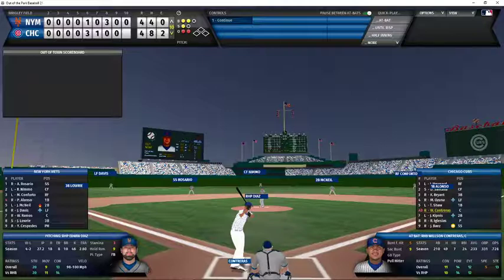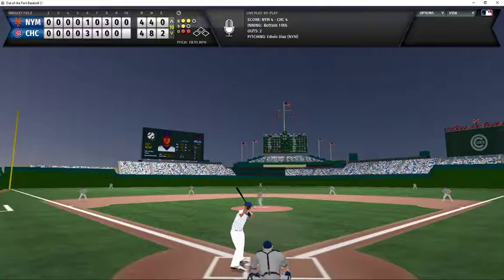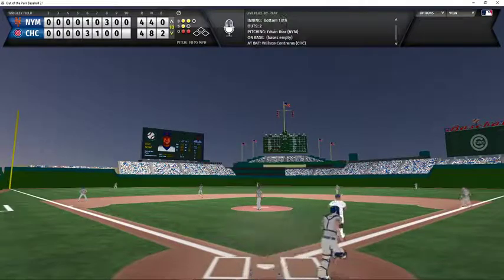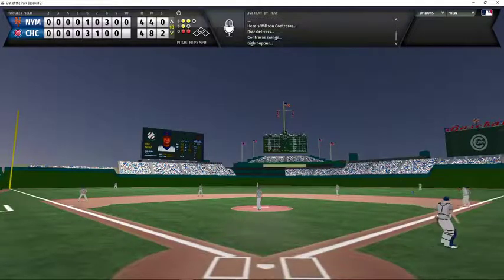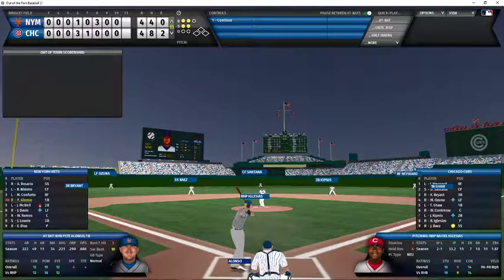Contreras now batting with a 2-1 count and 2 outs in the bottom of the 10th inning. Here it comes. Grounder to short. The throw goes to first, and Contreras is retired to end the 10th. We go to the 11th inning of a 4-4 tie. Pete Alonso coming up again.